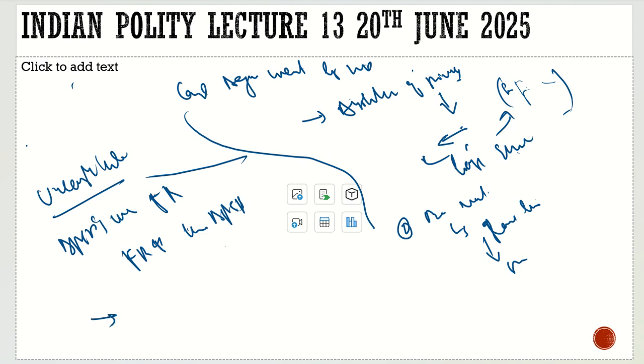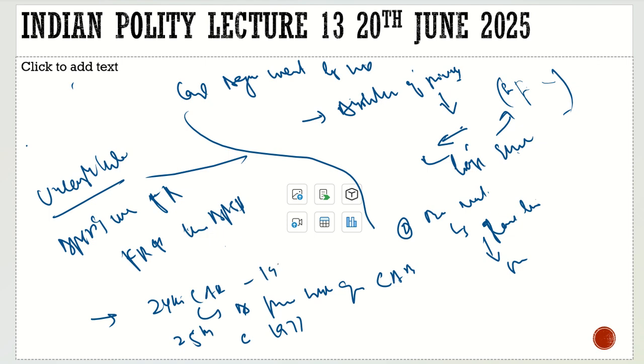So what they did, they brought the 24th Constitutional Amendment Act, in which they made it very clear that the President will have to give assent to the bill. President has to give the assent to the constitutional amendment bill. President can't say no. President can't use the veto power, but he has to give the assent. Then they introduced the 25th Constitutional Amendment Act in 1971 itself. It was also in 1971.